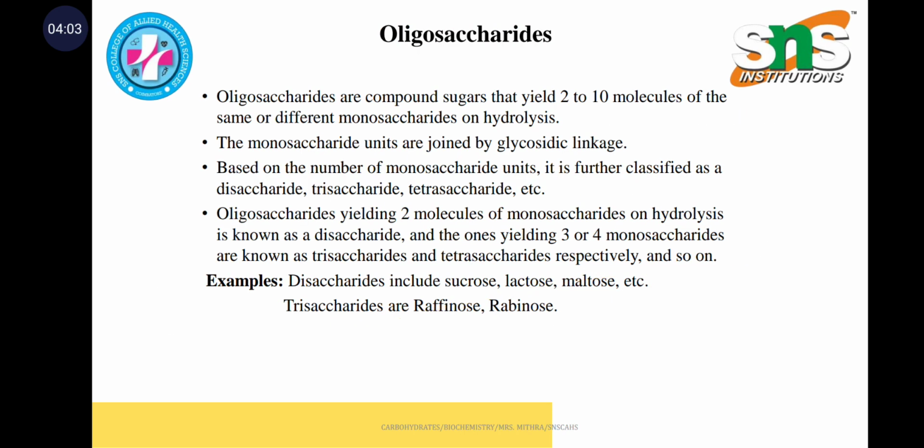And coming to the oligosaccharides, they are composed of compound sugars, and the monosaccharide units are joined by glycosidic linkage. The examples of oligosaccharides are disaccharides, which include sucrose, lactose, maltose, and trisaccharides, which include raffinose.